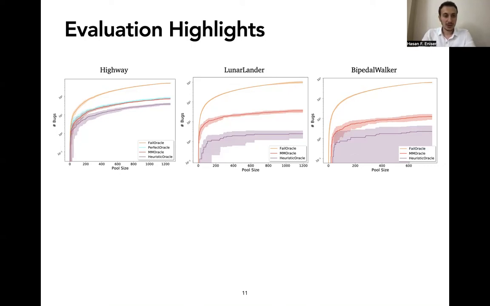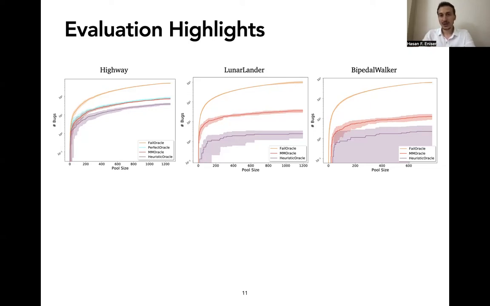According to the plot for the highway, the metamorphic oracle and the perfect oracle are almost indistinguishable. The fail oracle, as you may guess, flags many unavoidable failures as bugs, and the heuristic oracle misses many of the actual bugs.